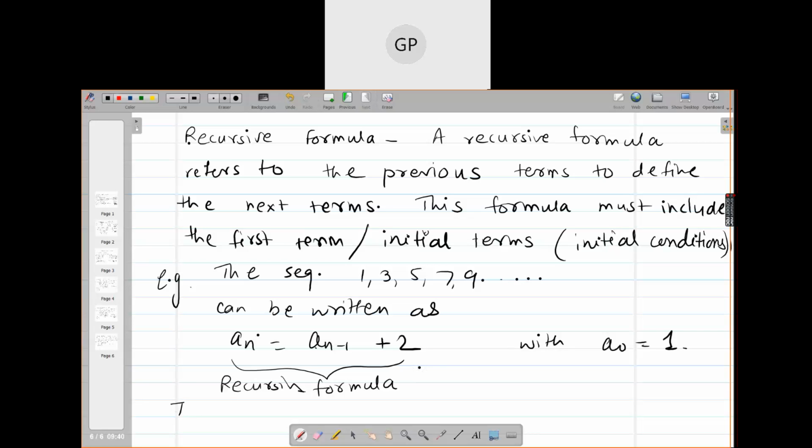And the equation an is equal to 2n plus 1.